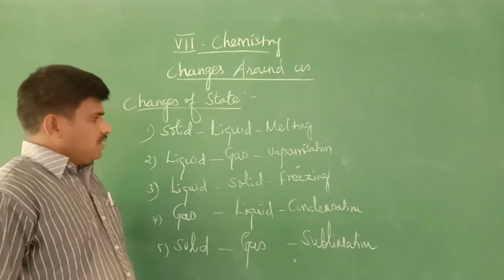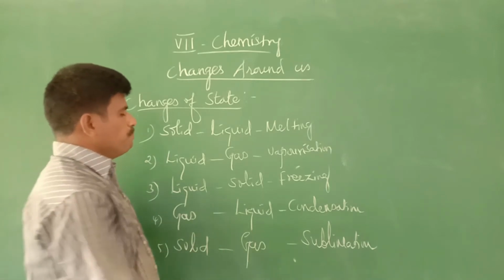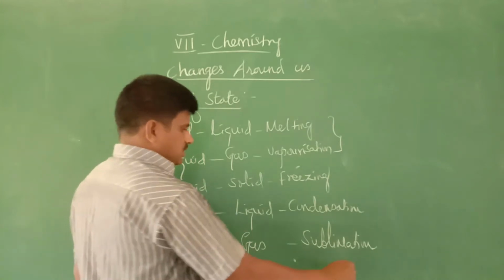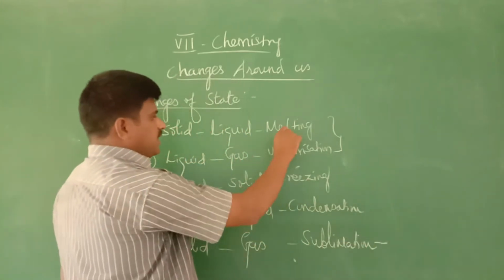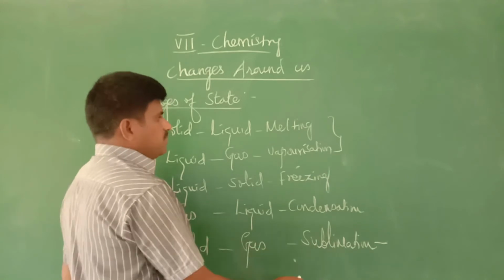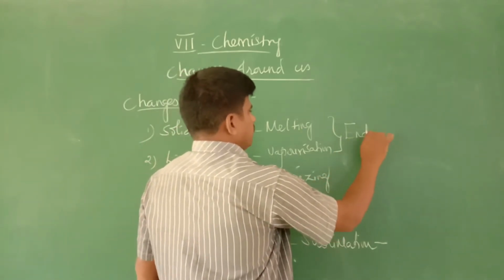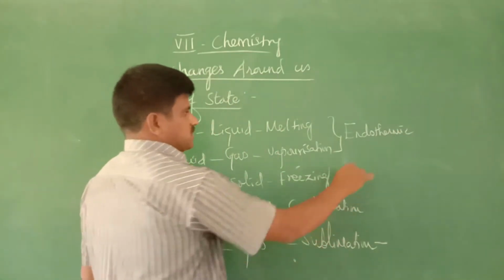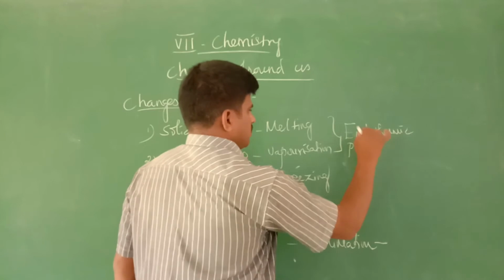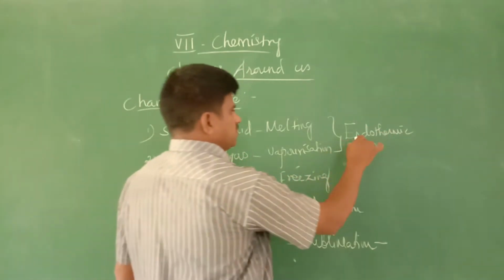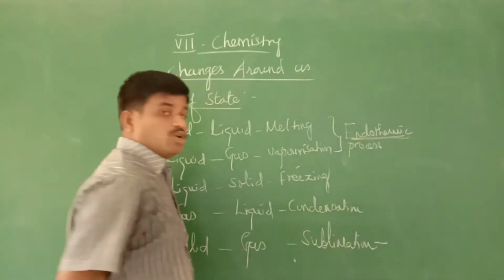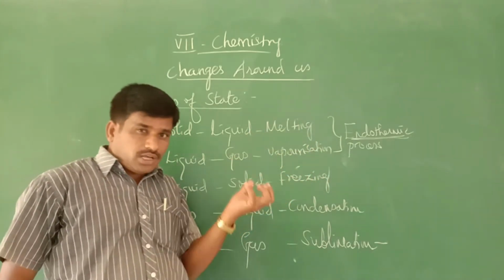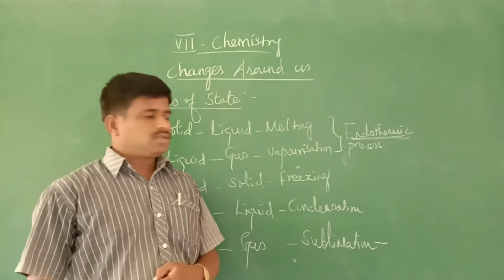Among these, melting, vaporization and sublimation are all endothermic processes. You know the meaning of the term endothermic? This process takes place by absorption of heat energy.